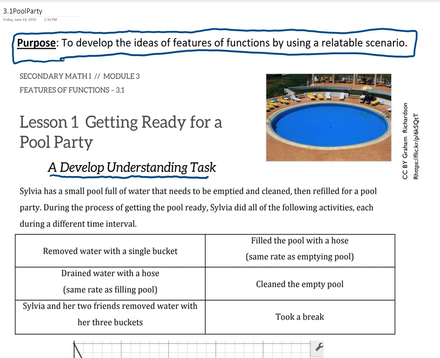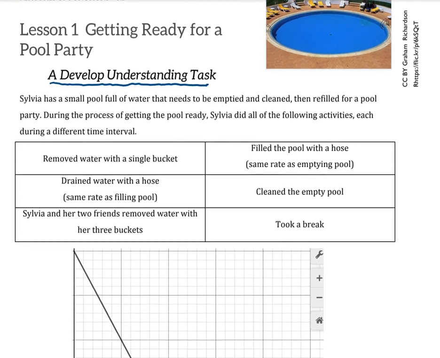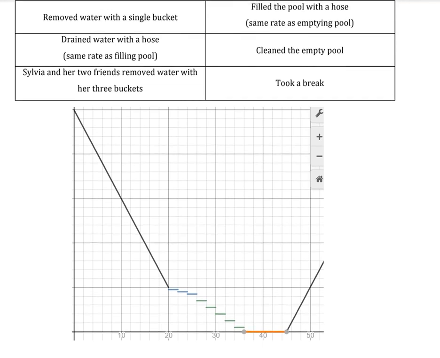But there are some key things that we want to draw out from any representation. So first and foremost, whenever we have a graph, we always want to label our axes. So we're talking about time down here, and we're talking about the depth of water up here. And so for my scenario, considering the pool, you can see I have a scale on the bottom, but I've left the scale of depth of water off on the side because it's just not really important for this task. It's also not important as much what my units are on time, but to make you feel like we're doing a thorough job, I'll give it units of minutes.